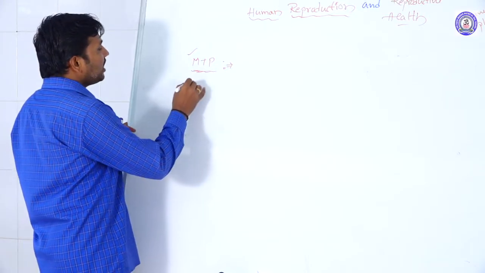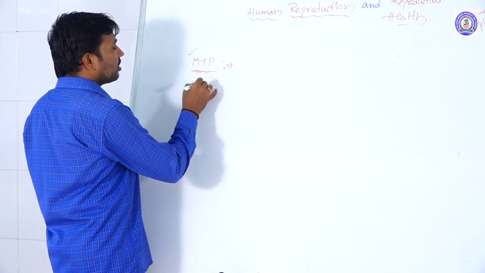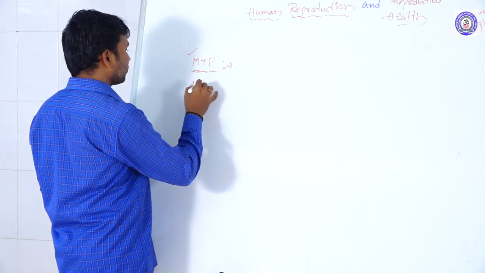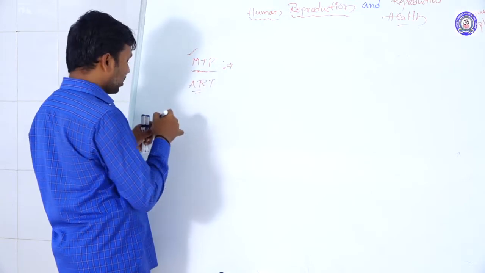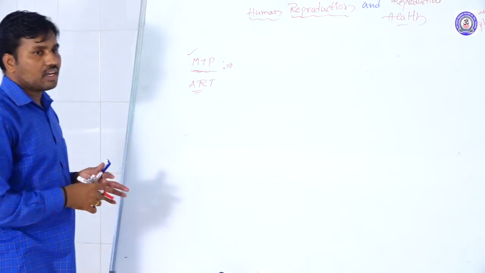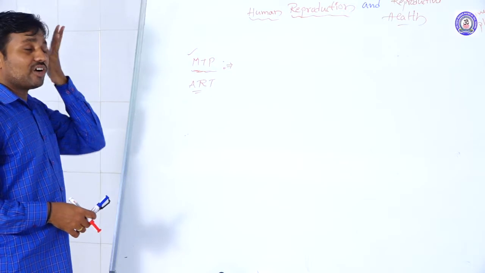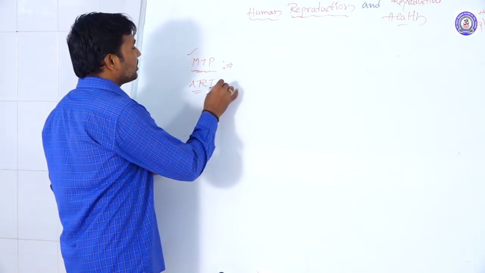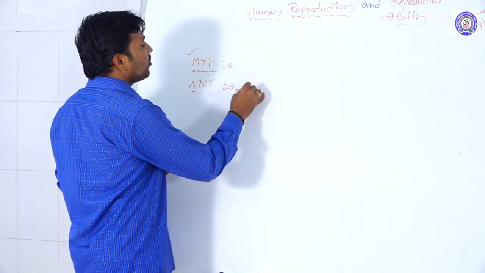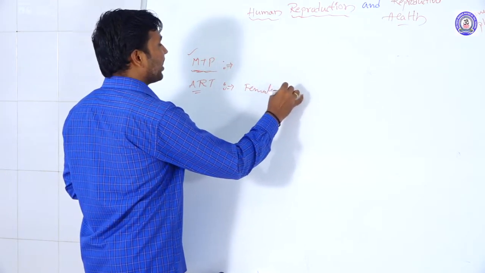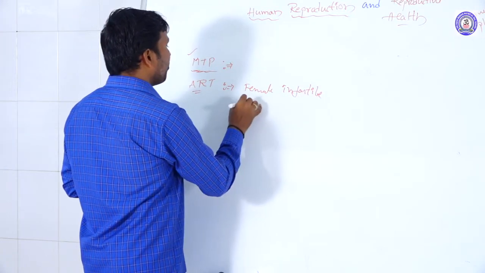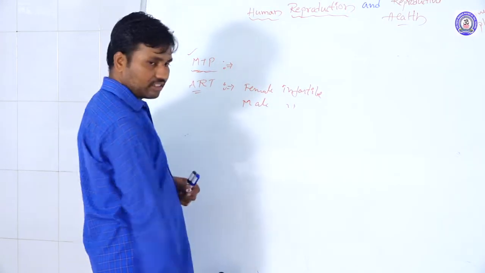And then there is the ART method, assisted reproductive technology, also called artificial reproductive technology. In this case there are conditions where the female is infertile or the male is infertile.